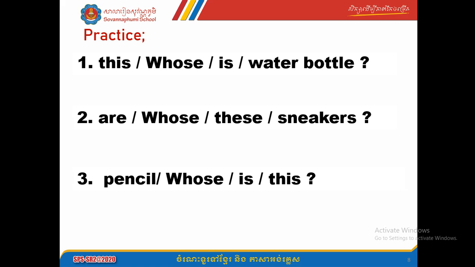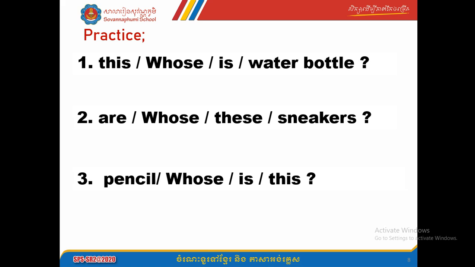Okay, unscramble this. Rewrite the words in order. Number one, say this whose is water bottle. Normally you remember that whose is at the beginning of the sentence. Okay.